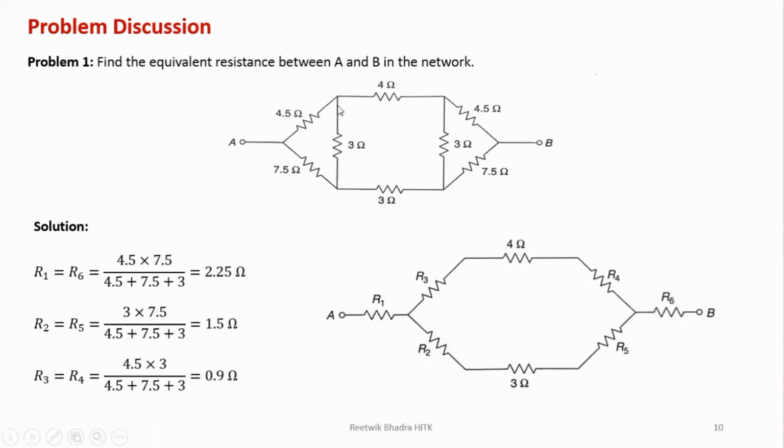So you can see this network: 4.5, 7.5, 3. See, this is the equivalent delta over here. So if you solve one delta, you will get the star values of the other network also, right? Because all these values are equal: 4.5, 3, 7.5. If these values would have been different, then you would have to solve it again. So generally for this circuit, we'll have R1, R2, R3 equal to all these values.